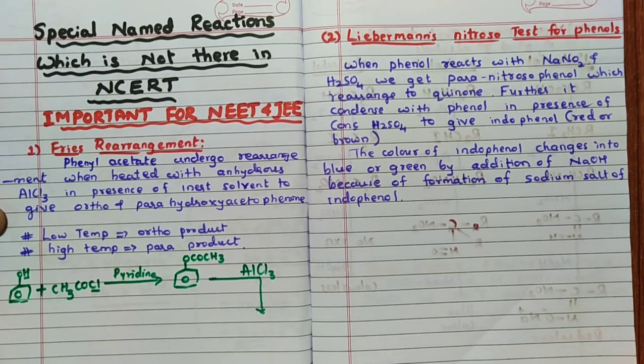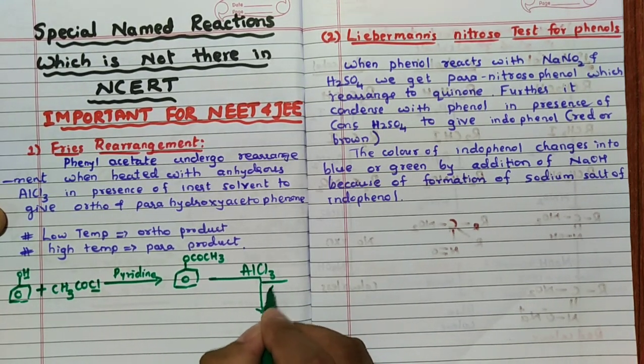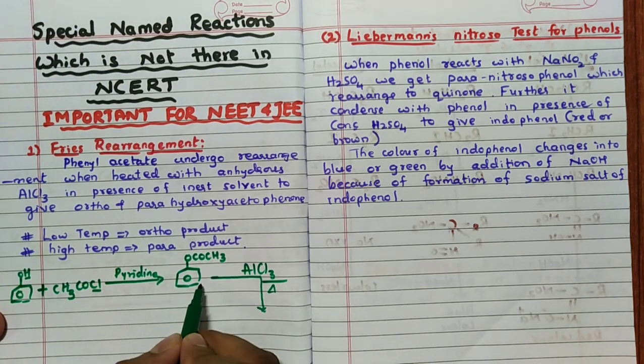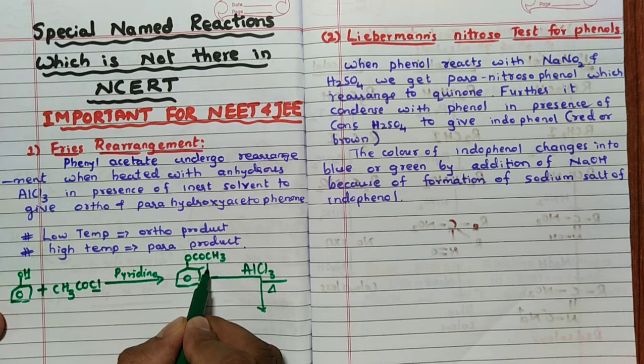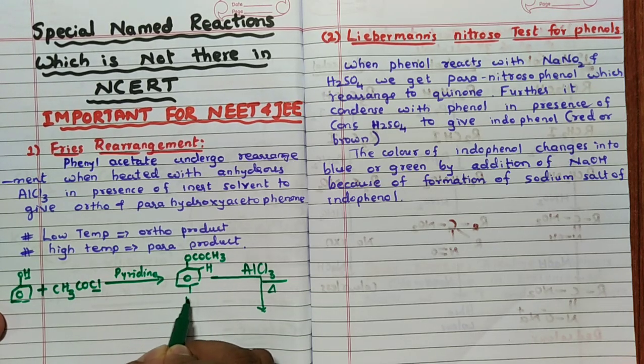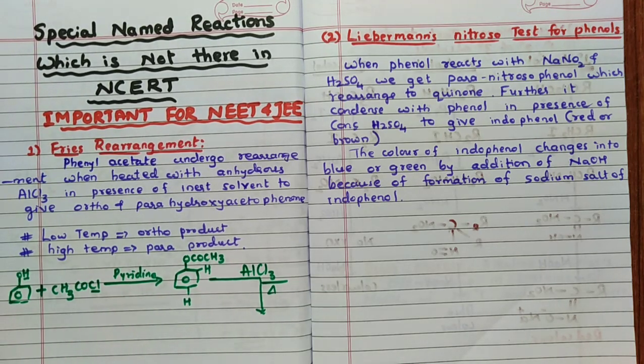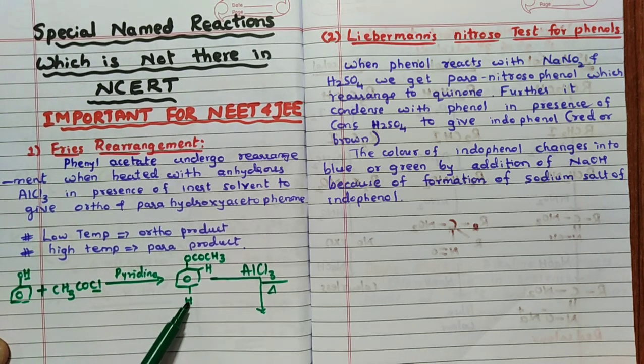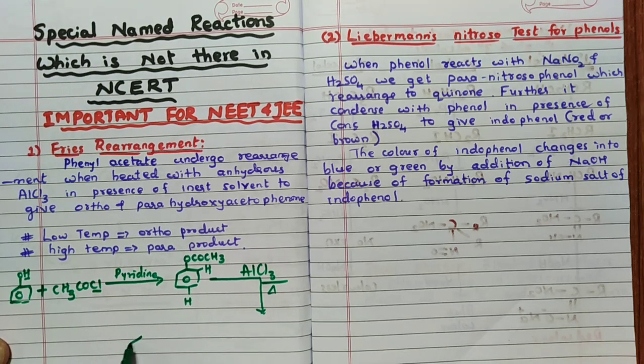Remember, when it is heated with anhydrous AlCl3, what will happen is, in case of this, ortho position also there is one hydrogen, para position also there is one hydrogen. So there is a rearrangement to take place. H will attach to oxygen to form OH and COCH3 attaches here. So that is like this.